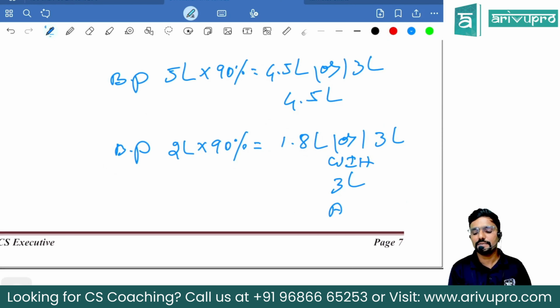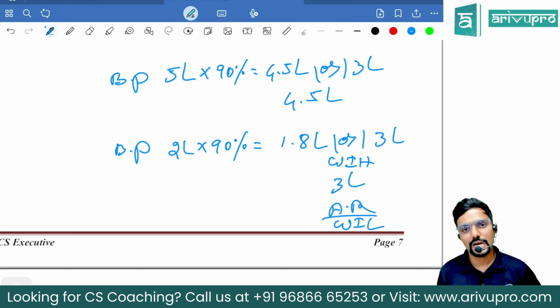3 lakh. Compare this with actual remuneration. Whichever is lower is allowed. Whichever is lower is allowed, guys.